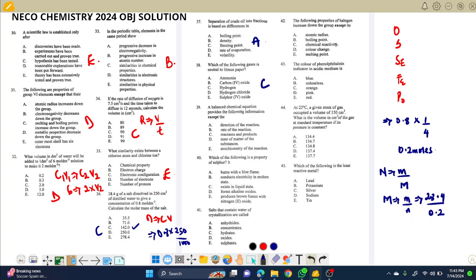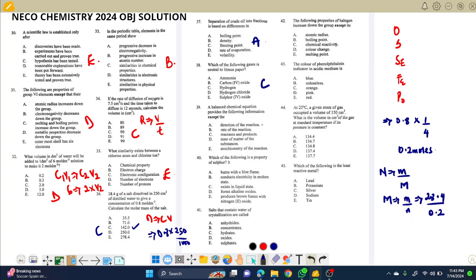Question 39, a balanced chemical equation provides the following information except the dash. According to the stoichiometry law, the law of conservation of mass, all chemical equations must be balanced.